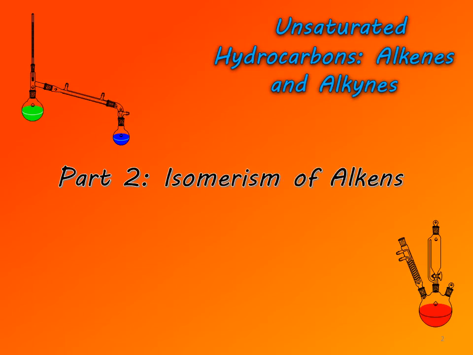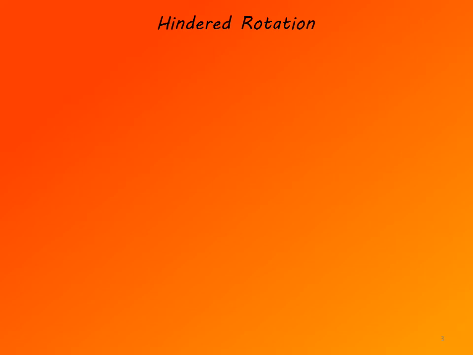In this video, we are going to cover isomerism of alkenes. Alkenes are characterized by hindered rotation about the double bond. Unlike alkanes, which contain only carbon-carbon single bonds and rotation about which is free, and that results in a number of conformations which we have studied already, alkenes have hindered rotation about the double bond, which results in existence of different isomers of alkenes, so different compounds.